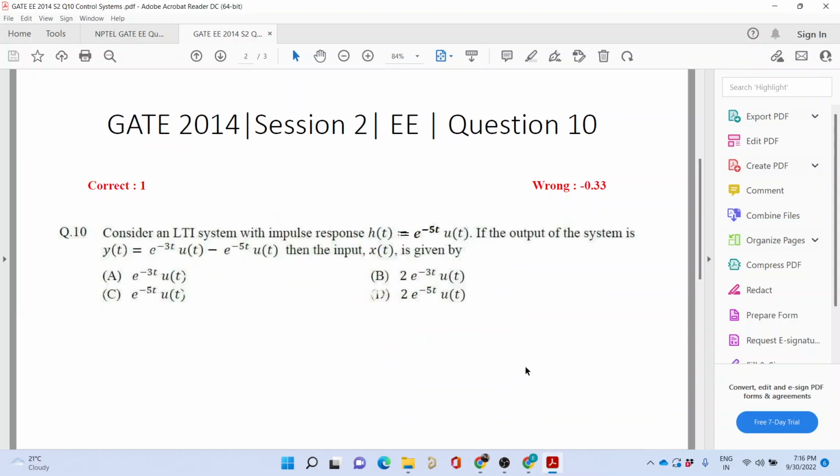Another very simple sum. In this sum, impulse response has been given to you, that is h(t) equal to e to the power minus 5t u(t), and the output of the system has been given to you, and you need to find the input which is producing this output. You can quickly do it and tell me what answer you are getting. Just by seeing, which two options can you eliminate?